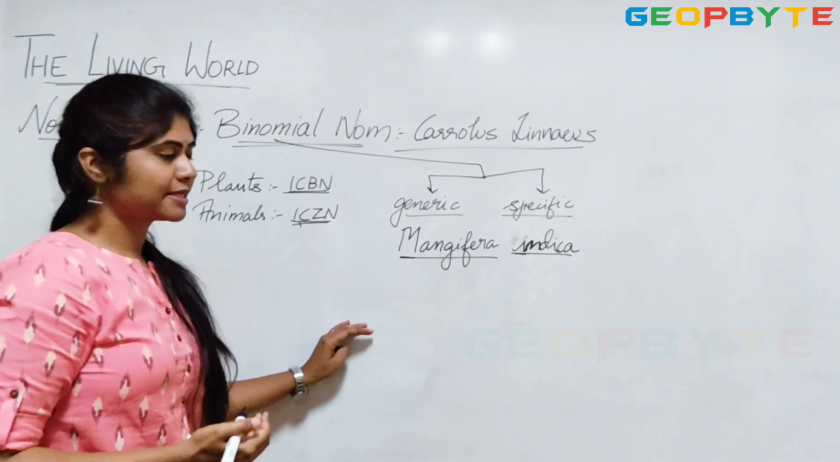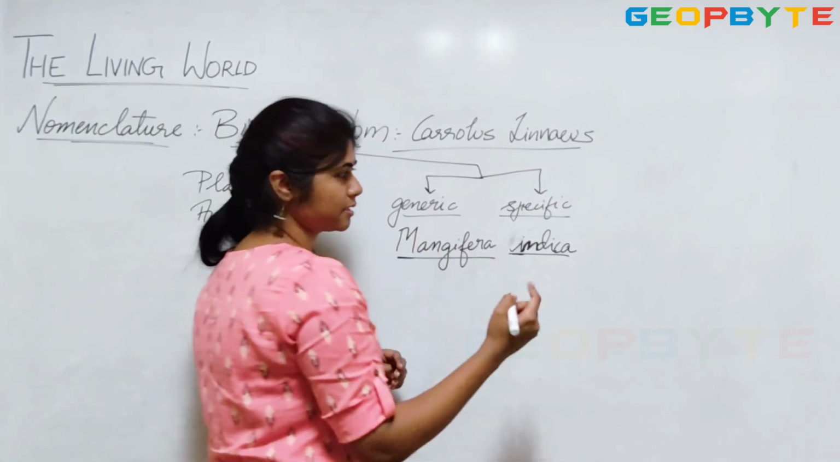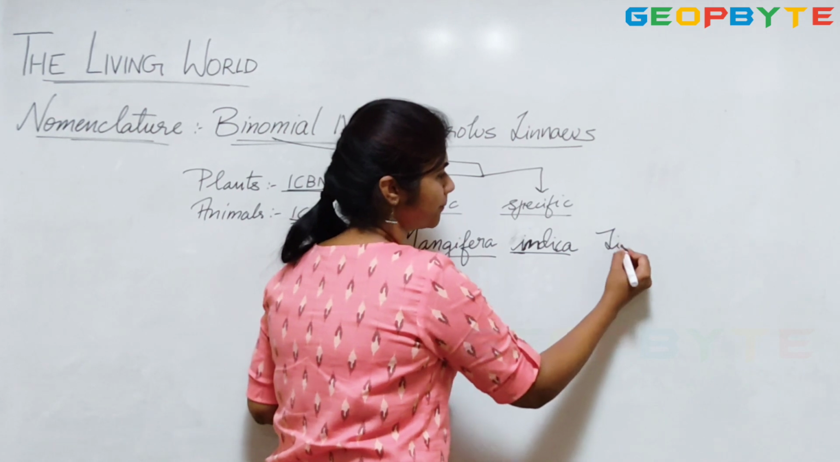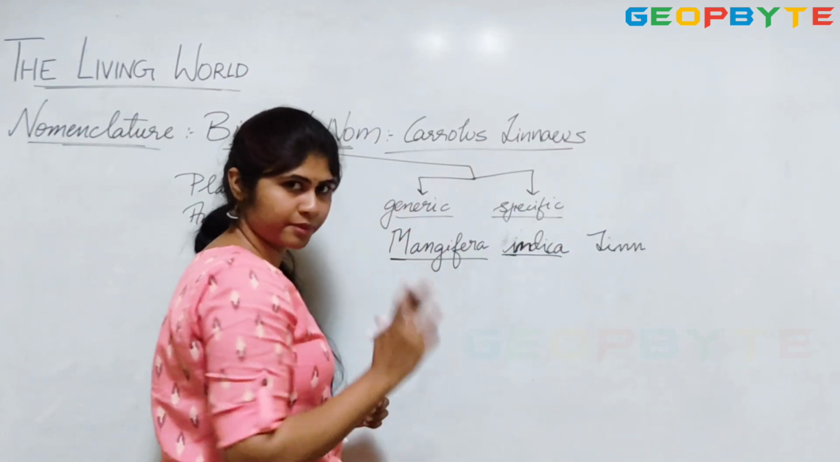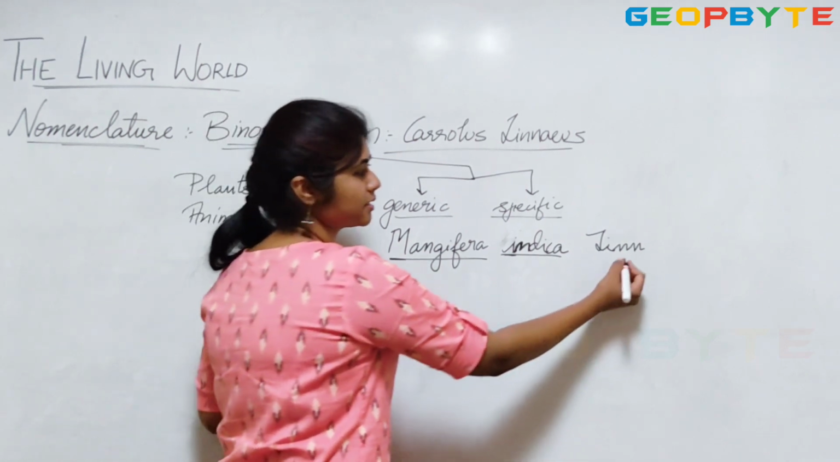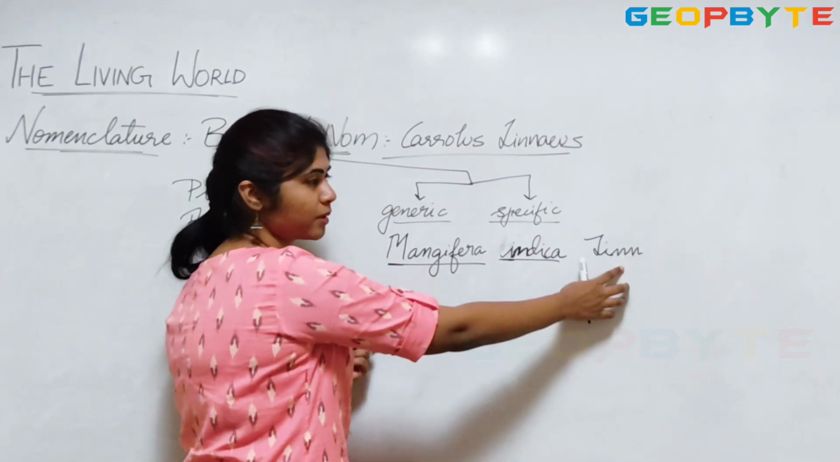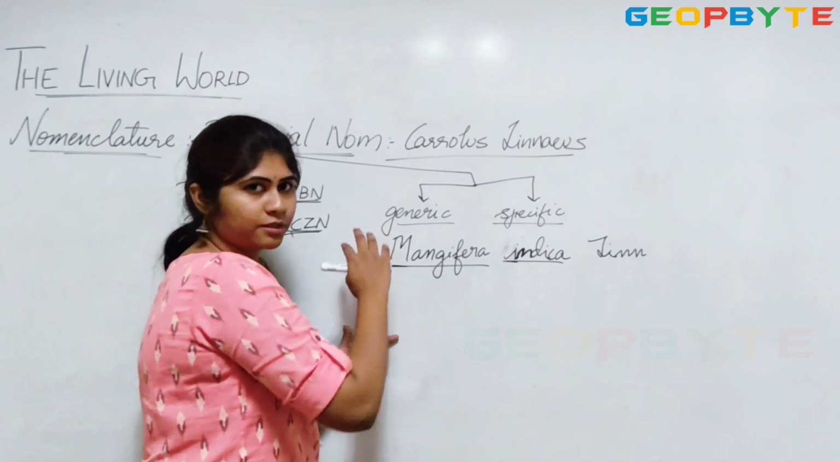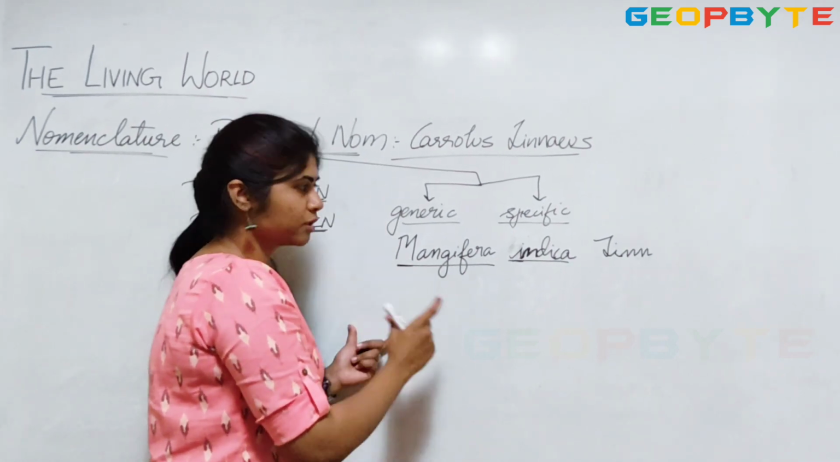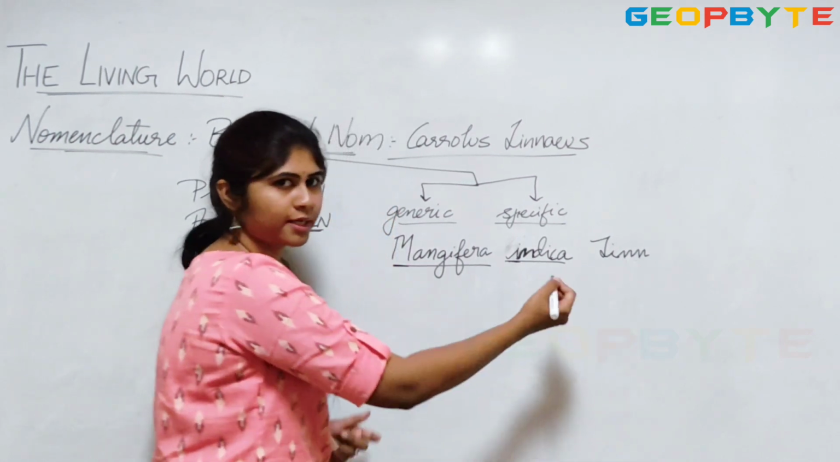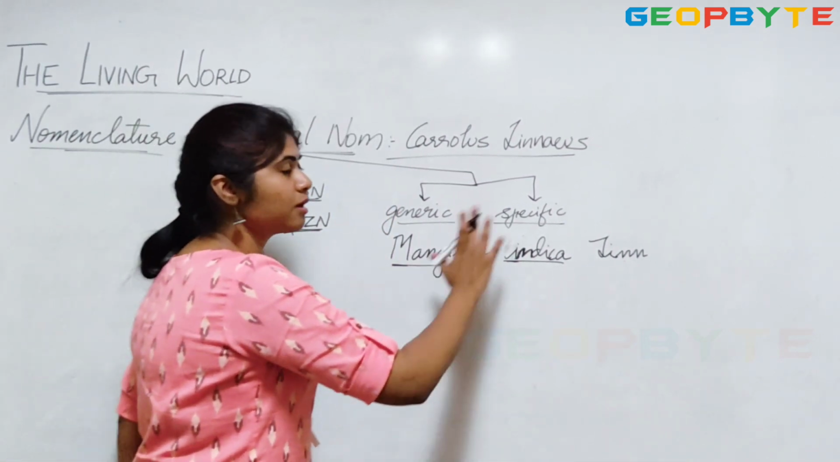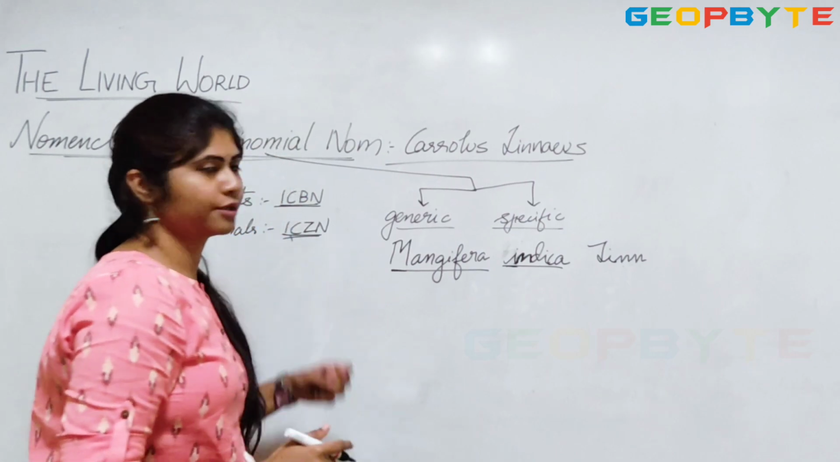And the third rule is that usually the scientist name is also given at the end. That is, after the specific name, the scientist name is given in an abbreviated form. The scientist name here is Linnaeus. He is the one who has identified this particular fruit. So his name will be given after the specific name in an abbreviated form, LINN. So this is how a binomial nomenclature is written.